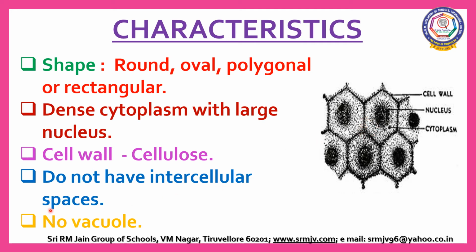They do not contain vacuole. We know that plant cells have a large-sized vacuole and it plays an important role. But why are vacuoles absent in meristematic cells? Vacuoles possess cell sap and provide rigidity to the cell. If it contains more vacuole, then the cell becomes more rigid. If the cell is more rigid, then it is very difficult to divide.